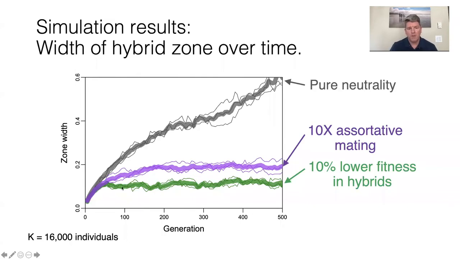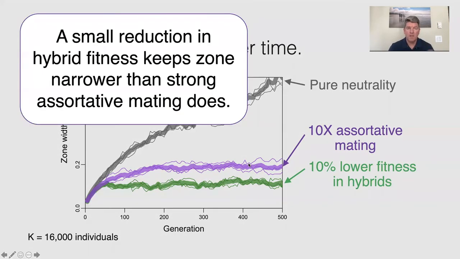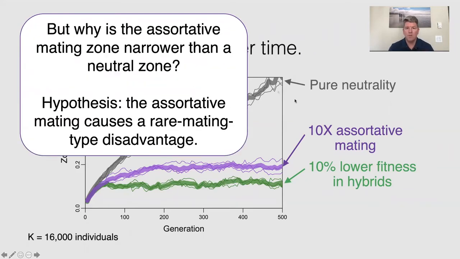So here in the purple line, we see over the generations, the assortative mating zone width goes up, but then it reaches a stable point. But it's a wider zone than a simulation with a small reduction in hybrid fitness. So just a 10% lower hybrid fitness results in the green line for zone width. So the one take-home message is that a small reduction in hybrid fitness keeps the zone narrower than strong assortative mating does. But the assortative mating one is keeping the zone narrower than pure neutrality does. That's the gray line.